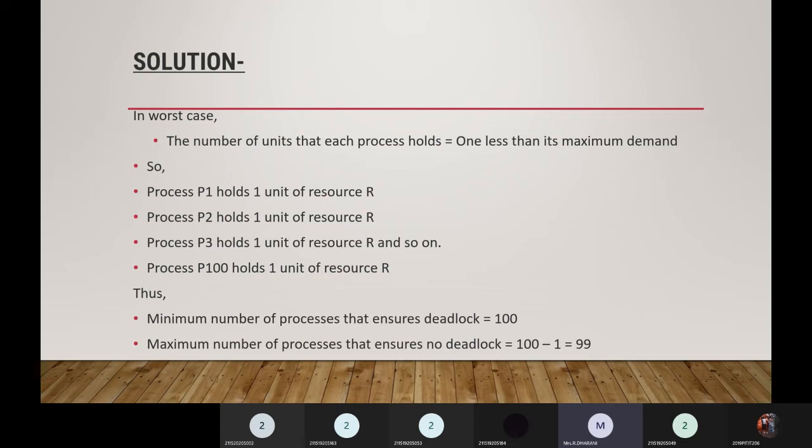The maximum number of processes that ensures no deadlock is 100 minus 1. If 100 processes each hold 1 unit, there will be a deadlock. If at least one resource unit is free, there will not be a deadlock. So 100 minus 1, which is equivalent to 99.